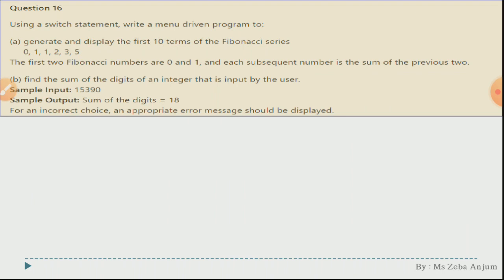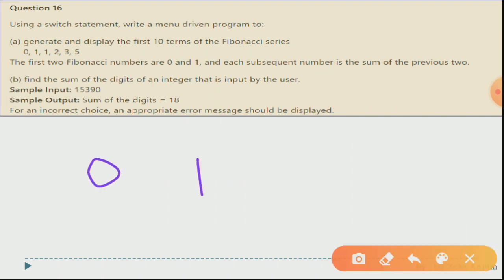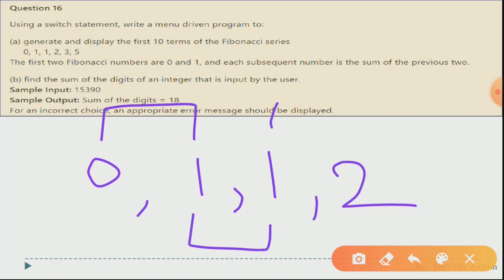Okay, so what you have to do in the first part, you have to generate and display the first 10 terms of Fibonacci series. You know about the Fibonacci series. You are having 0, 1, these two numbers at the very starting, and then afterwards the addition of previous two is going to give you the next one. Again the addition of previous two is going to give you the next one. So you have to continue this process up till first 10 terms.